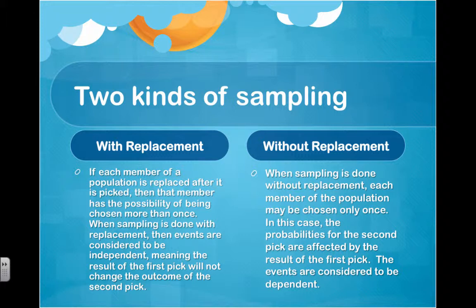In the case of without replacement, if we've removed the ace of hearts from the deck, we have changed the likelihood of picking an ace the next time. Sampling with replacement is independent. Sampling without replacement is not. Now, in certain situations, we are going to consider sampling without replacement to be basically independent. That is, if there are 10,000 things in our sample size, removing one thing is not going to completely change the outcome. But we will talk about that more when we get to large-scale sampling.